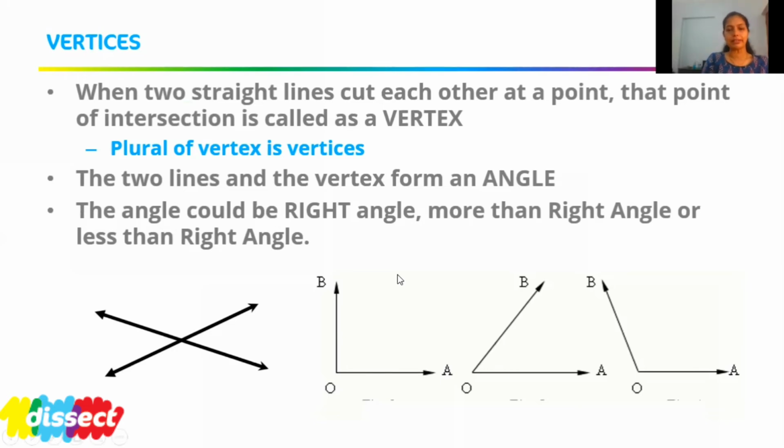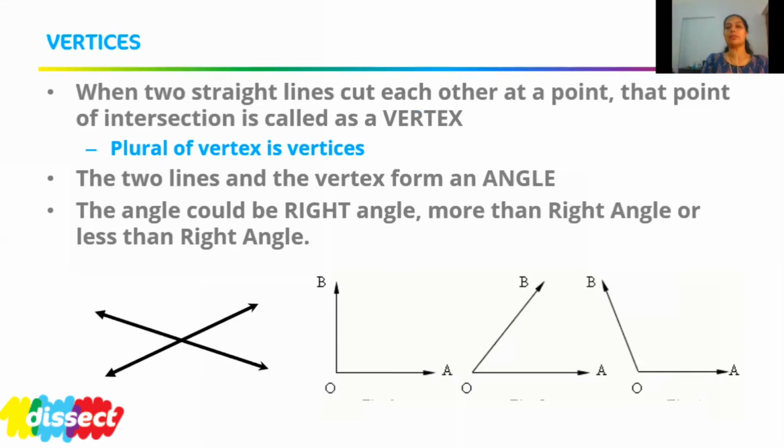If it is less than a right angle like this, whereas this is 90 degrees or a right angle, we call it acute. And one which is more than 90 degrees, more than a right angle. So it can be a right angle, less than a right angle, or more than a right angle.